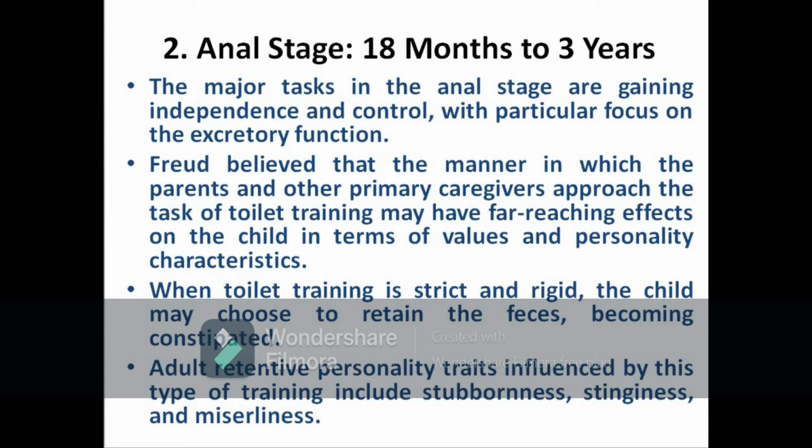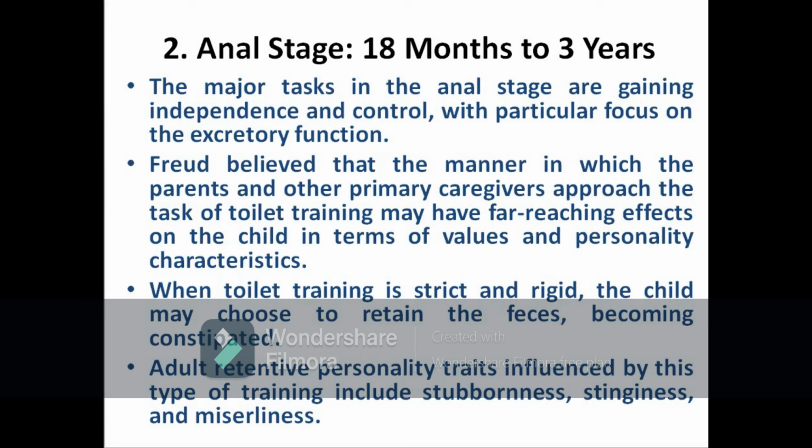And when toilet training becomes strict and rigid, there is a chance of the child retaining the feces and becoming constipated. So we are not supposed to put more pressure or rigid behaviors onto the child. If the parents try to put strict behaviors during toilet training, the child can retain the feces and become constipated.